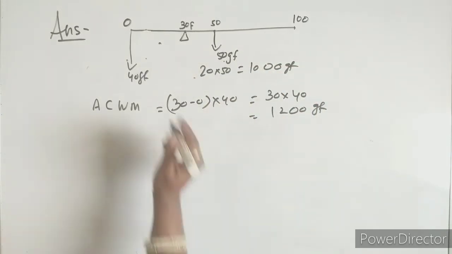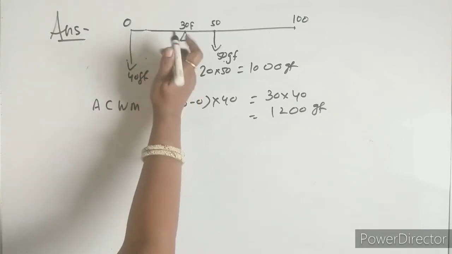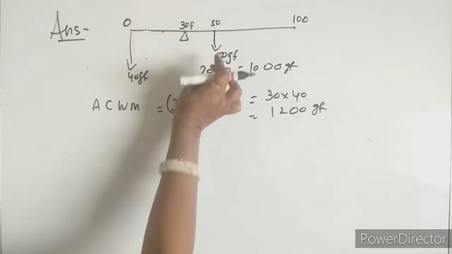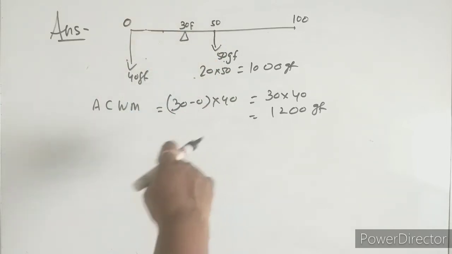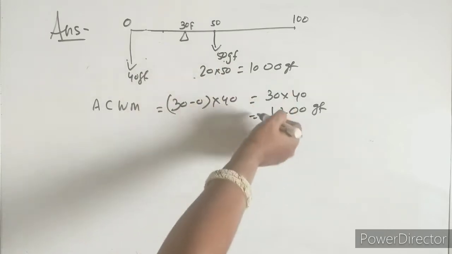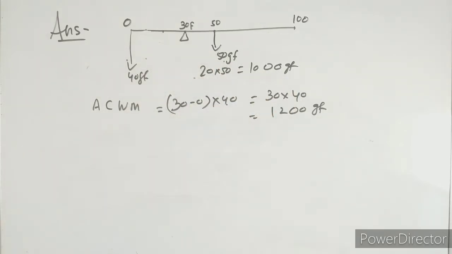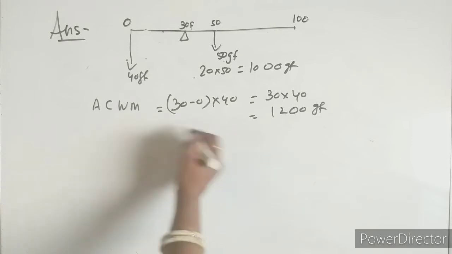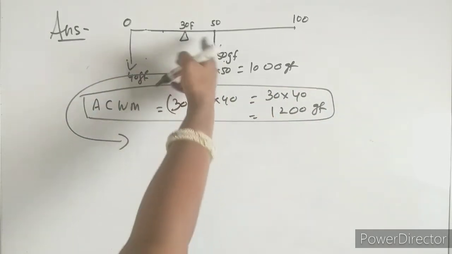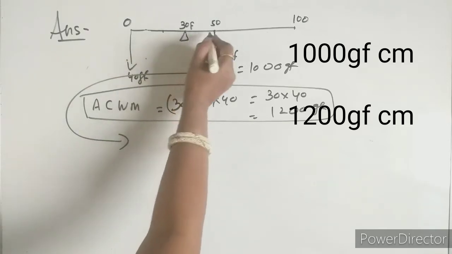So what to do here? If the fulcrum comes towards the zero end, then the length will increase and both will be the same. Just to verify, let me see at what point it should be.